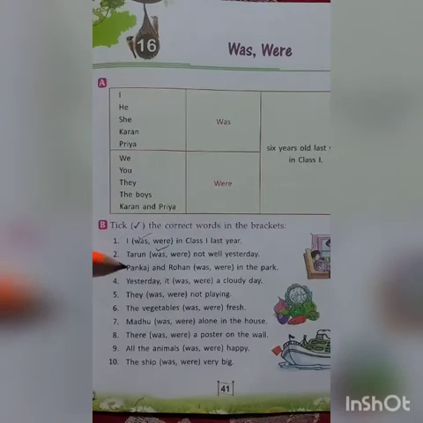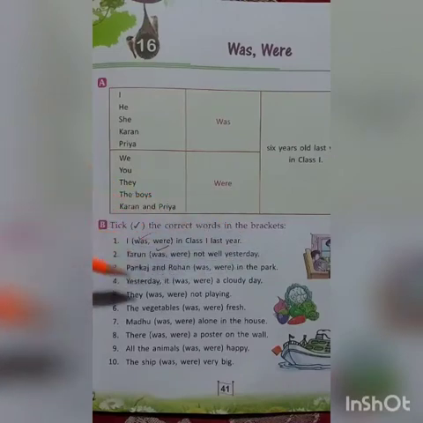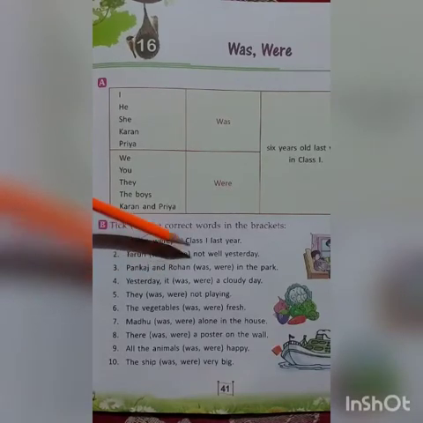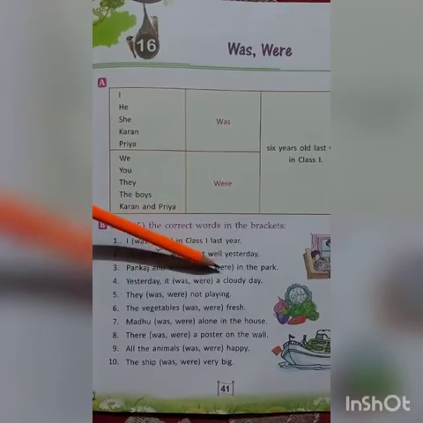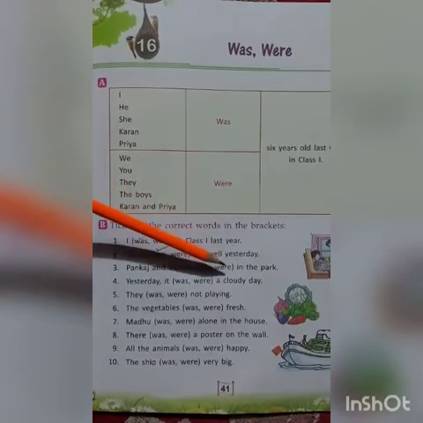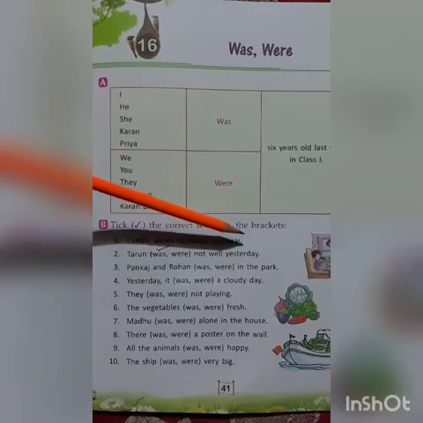Next, Pankaj and Rohan was or were in the park. Now here we are talking about two people, Pankaj and Rohan. Okay, so what will we use? We will use were. Because when we talk about more than one person, we use were. So Pankaj and Rohan were in the park.